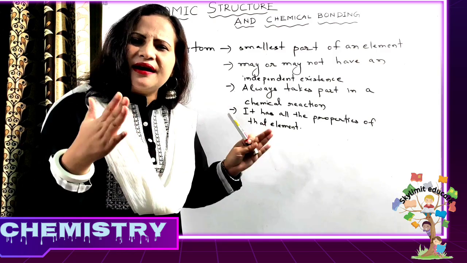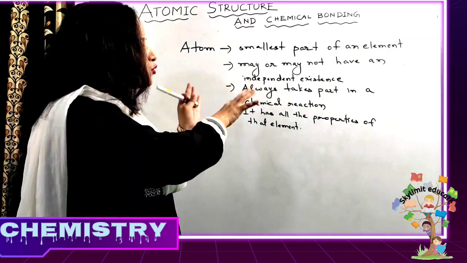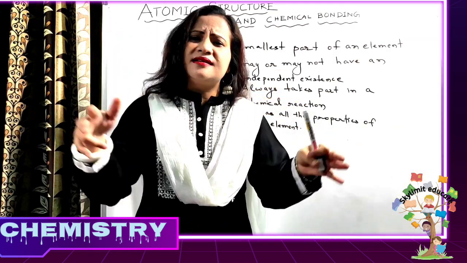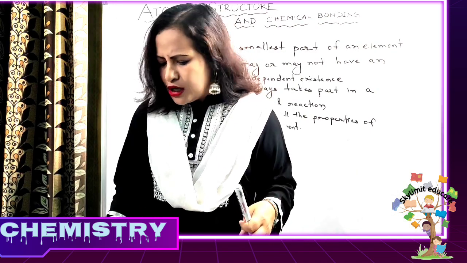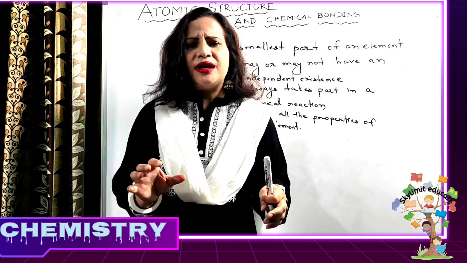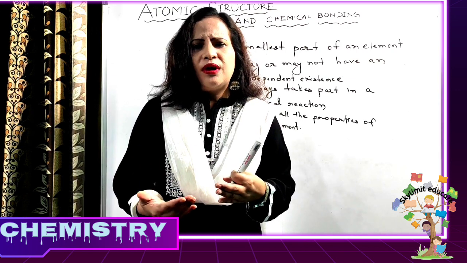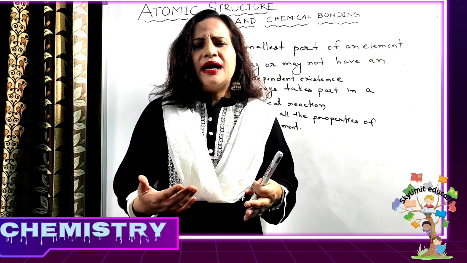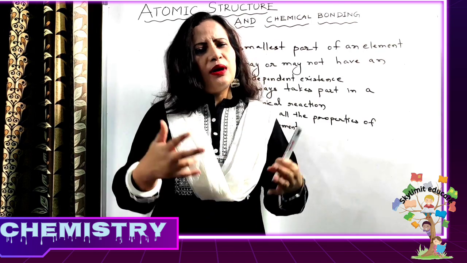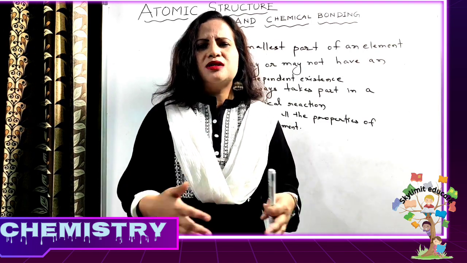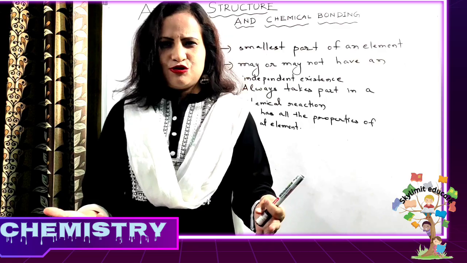Now, presently we have that knowledge, but in order to come to this conclusion, many scientists have contributed. So let us briefly go back to the history of how atoms came to be known, and now we know that atoms still have small subatomic particles called protons, neutrons and electrons.